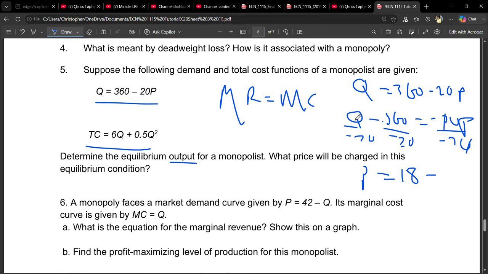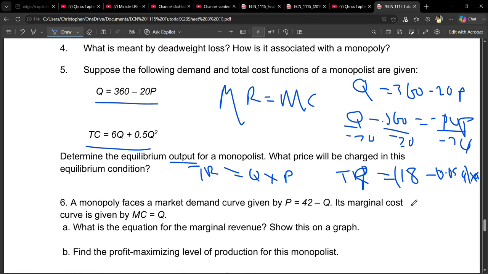minus 1 divided by 20, which will give us 0.05 as the coefficient of quantity. So we found our price there. Okay, we found our price. We can find total revenue from this price by multiplying by quantity, Q, because total revenue is simply quantity times price.